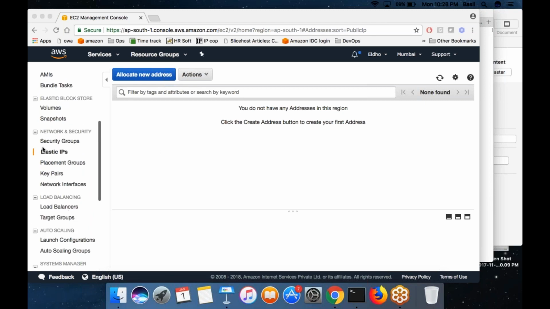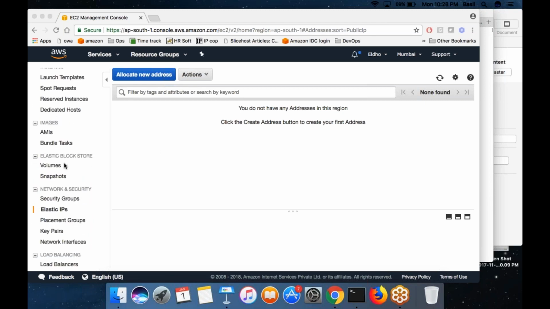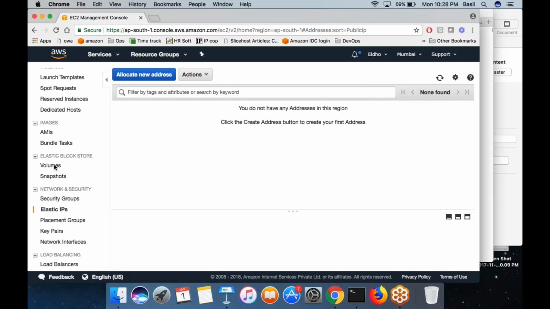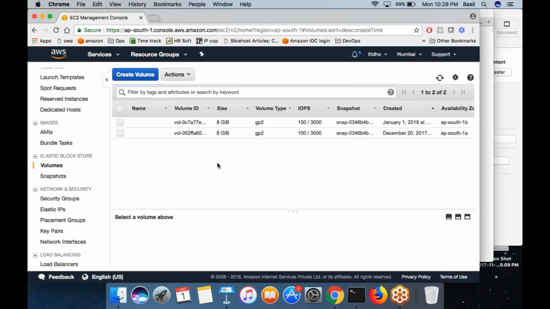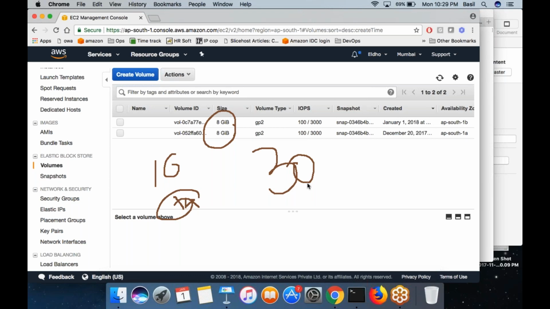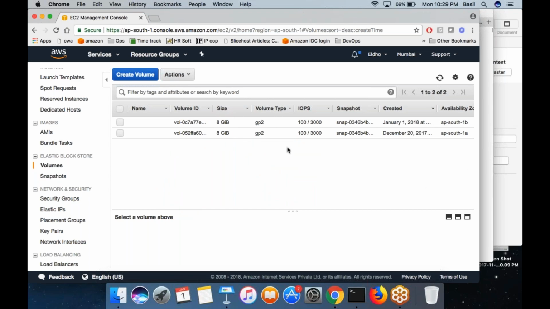And even volumes also, right? Out of the services that we learned today, volumes are also chargeable if you create volumes of more than 30 GB. Right now, as you can see, I have two 8 GB volumes. That means I am using 16. Now I can still use 14 more, right? Up to 30 I can create. If I create more than 30, I will be charged. So use it carefully. Make sure that you don't create any GB above 30.